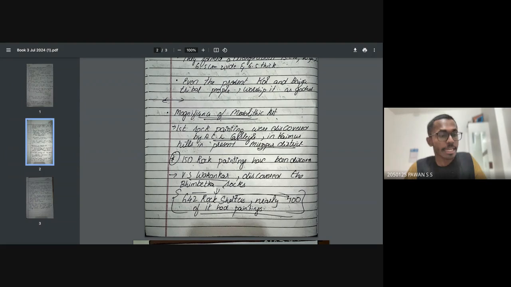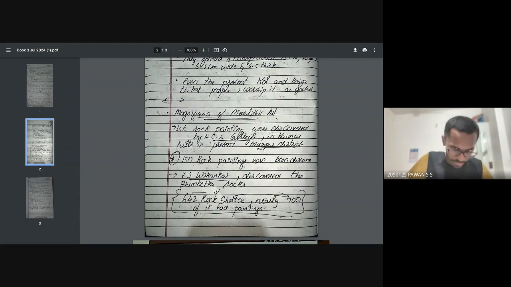What happened in Mesolithic art? In Mesolithic art, it's very important for you to note this down. Let me take down my notes. The first rock paintings were discovered by A.C.L. Carlleyle in the Kaimur Hills in the present Mirzapur district. So who found this Mesolithic painting? The first rock painting was found by A.C.L. Carlleyle. In which district? In Mirzapur district. Okay, 150 rock paintings have been discovered. V.S. Wakankar discovered the Bhimbetka rocks. Who discovered these Bhimbetka rocks? It is V.S. Wakankar. I gave his example of when he was going in a train and then he saw this image.